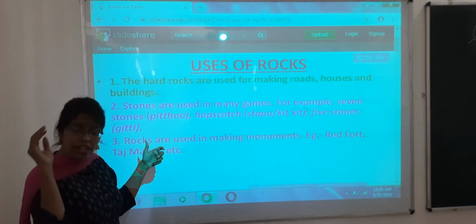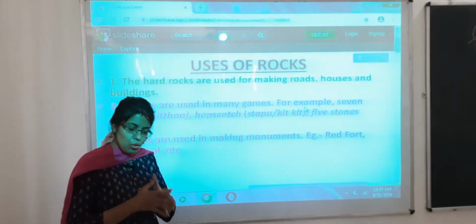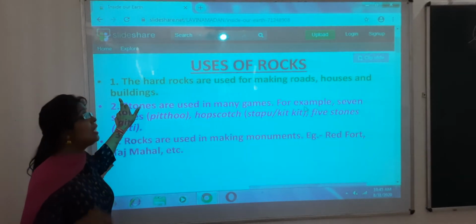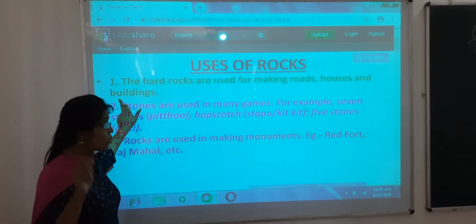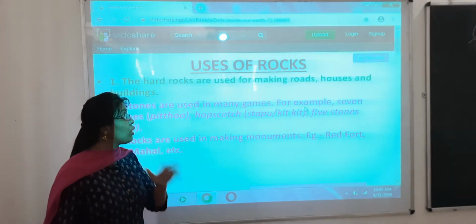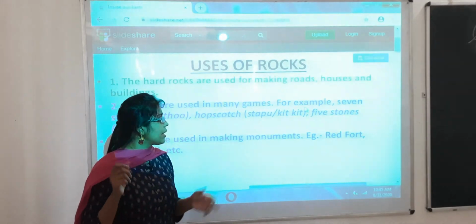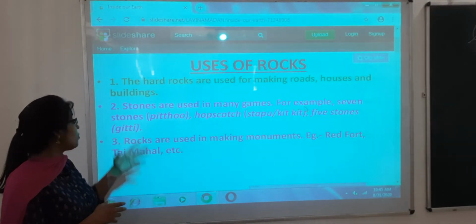There are innumerable uses. First of all, hard rocks are used for making roads. The roads which you are seeing, the houses which you are seeing are an example of these rocks. These rocks are used to make your houses, roads, buildings, etc. Then stones are used in many games also, for example 7 stones, pithu, hopscotch, kit, 5 stones, gitti. Like this, we play different types of games with these rocks.